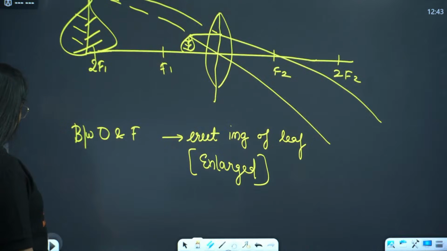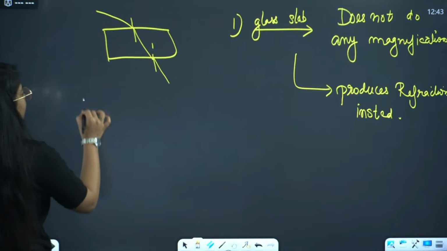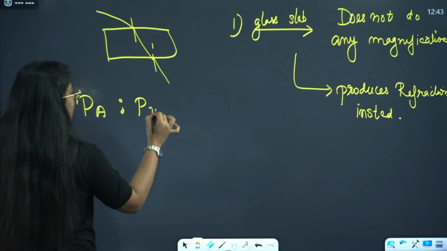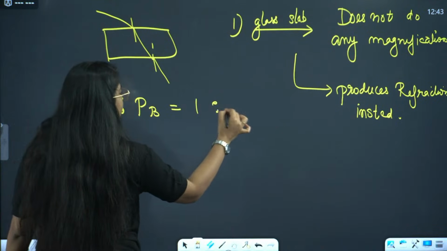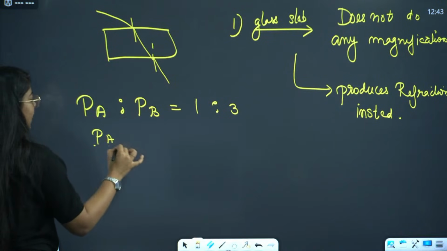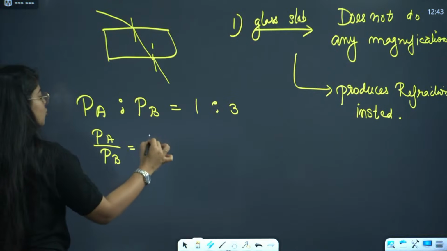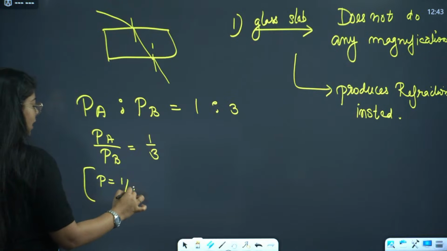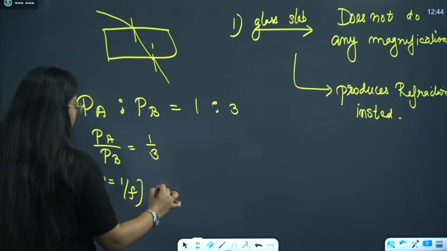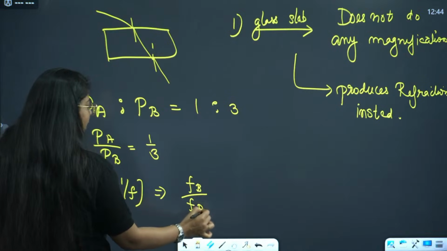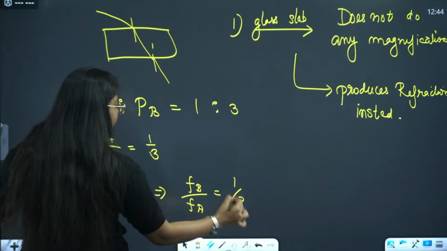They have given that the power of A ratio power of B is 1/3. Now focal length is inverse of that. This means power of A divided by power of B equals 1/3. Now we know that power is 1 by focal length, right? That means this is focal length of B divided by focal length of A, and this remains the same, 1/3.